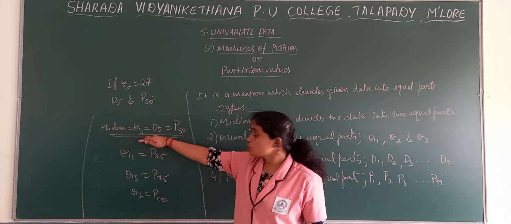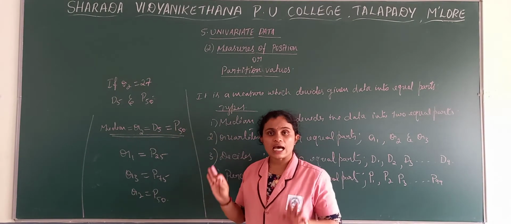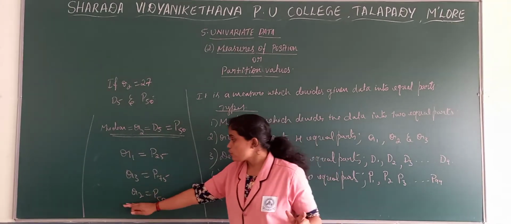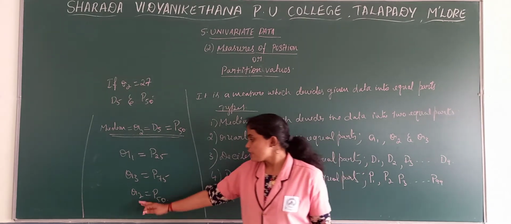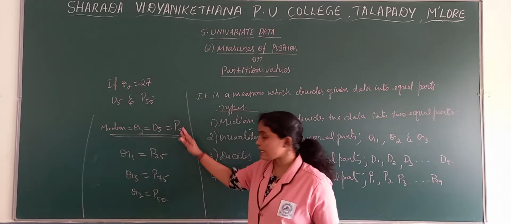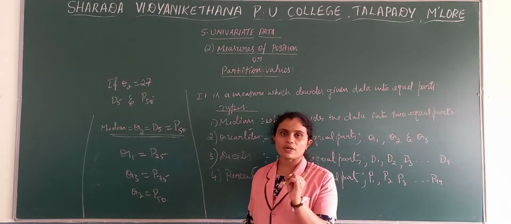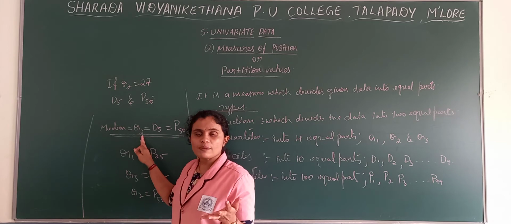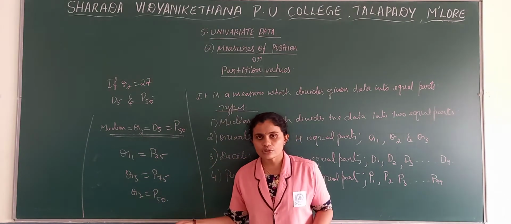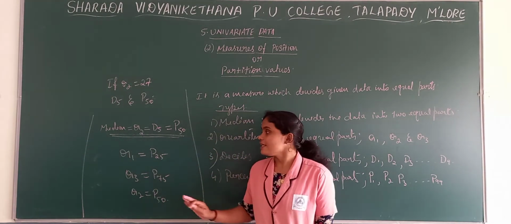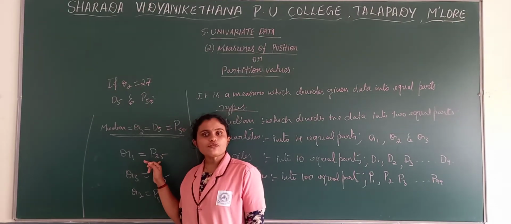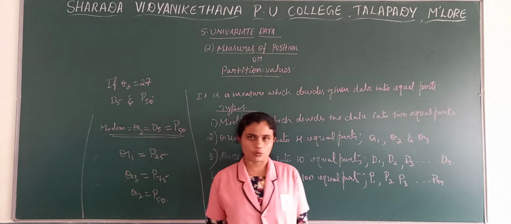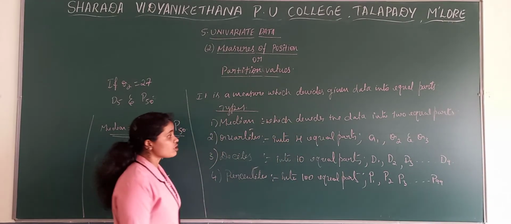So you need to remember here that median, Q2, D5 and P50 are equal, and Q1 is equal to P25, Q3 is equal to P75. Based on this you will get 1 mark questions, and if they mention any of these, you need to assign the same values, because these are equal. If P25 is 64, Q1 is also 64, because these two are equal. So this is about the partition values.